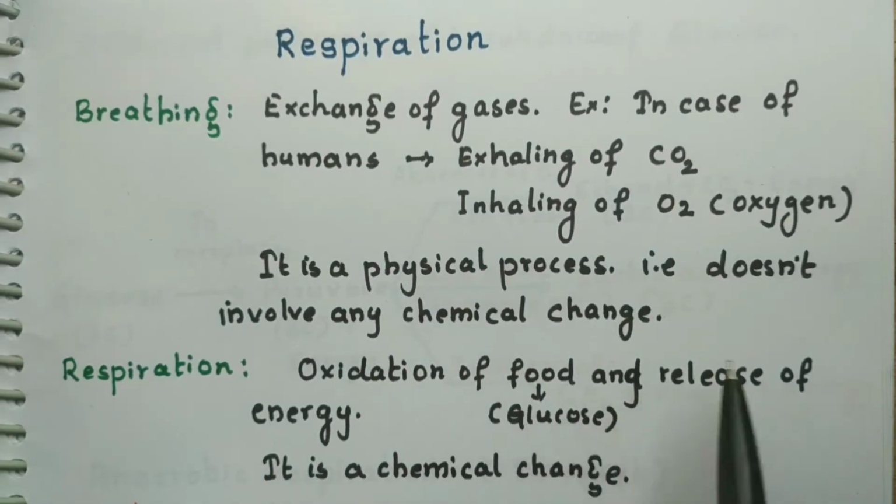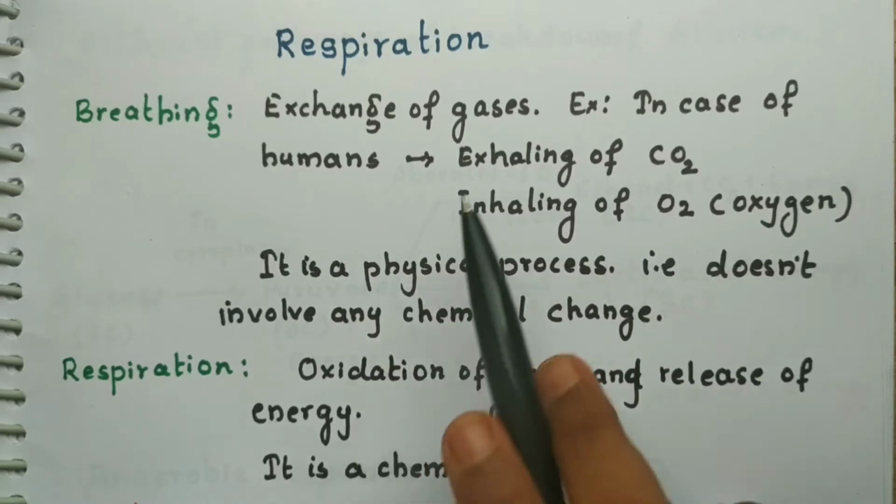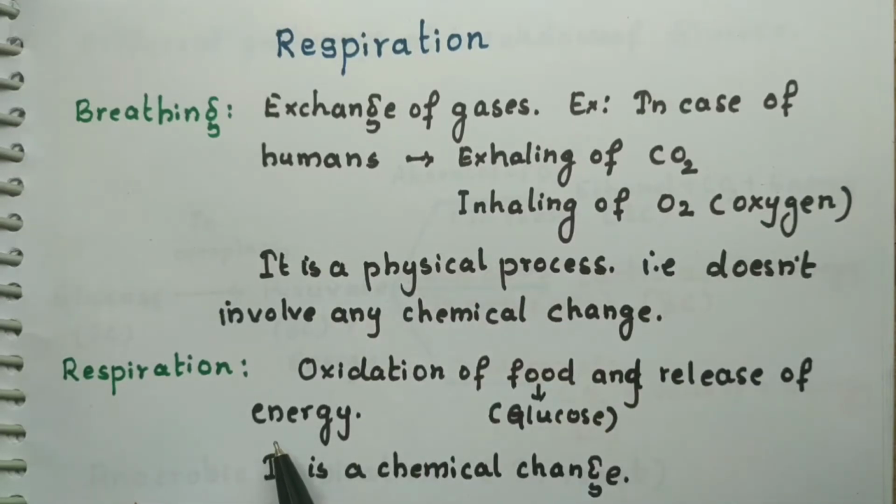Oxidation of the food and release of energy is called respiration. In the previous class you have studied about the digestive system in the human. What happened in the digestive system? We have taken in a lot of carbohydrates, proteins, fats, vitamins, etc. along with the food. That food has to be converted into energy. That is what happens in respiration.